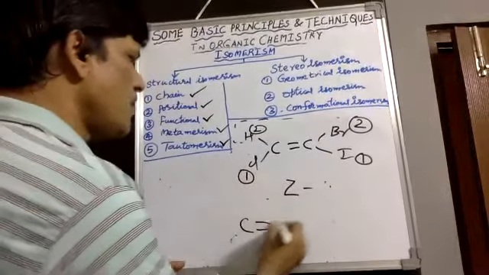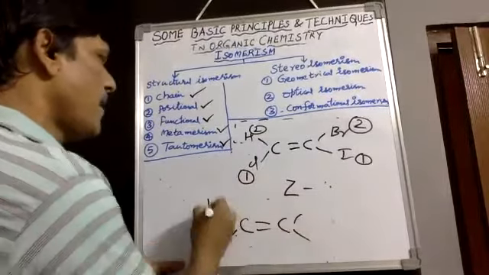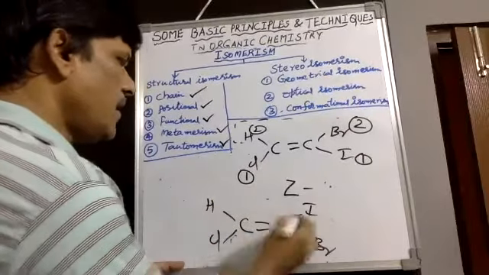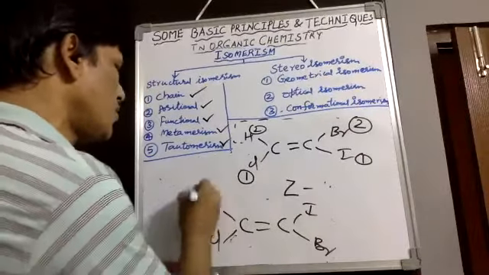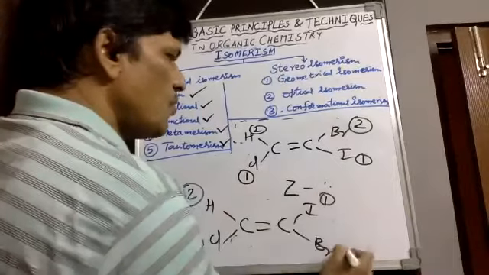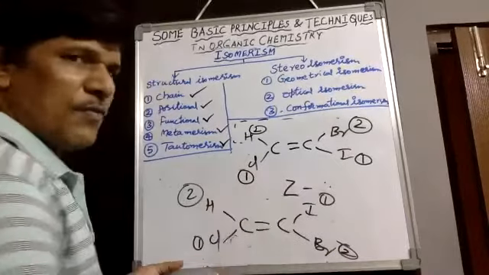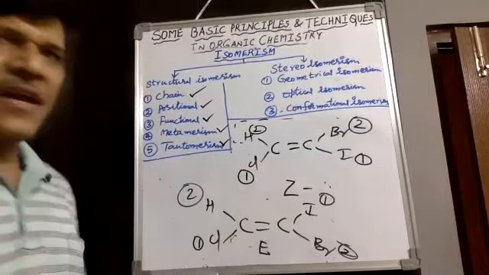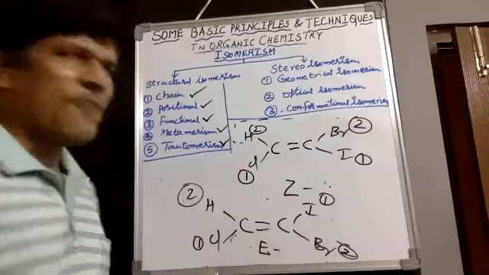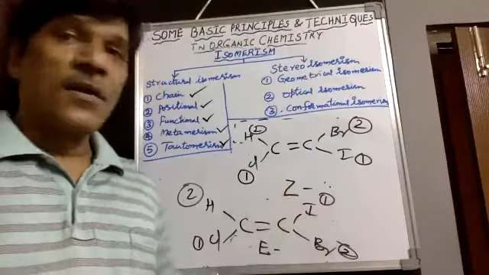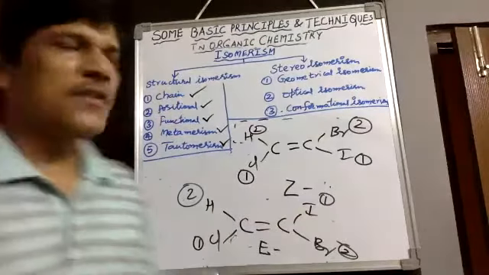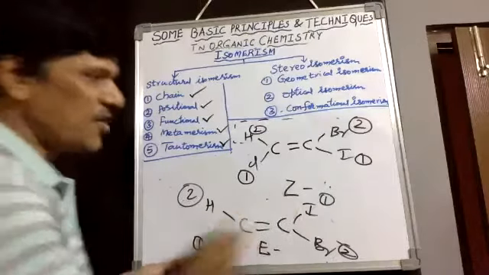Suppose the compound is there in this way, hydrogen, chlorine, iodine, bromine, with priorities 1, 2 and in the same way 1, 2. Then if the identical priority groups are diagonally placed, it is called Entgegen or E configuration. Therefore, we take EZ configuration whenever groups are not identical on the restricted centers.